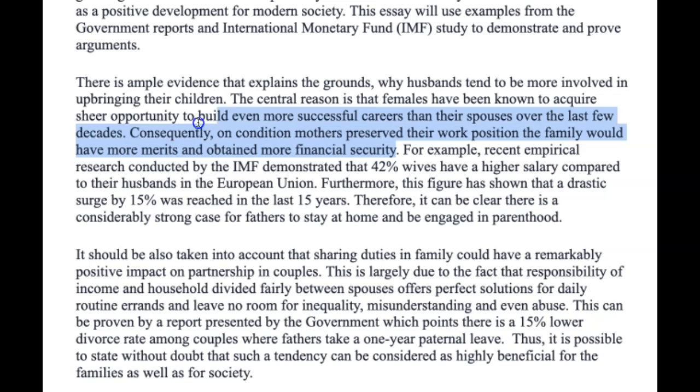Okay, I would have just simplified this. Consequently, I think I know what you mean. On condition mothers preserved their work position, the family would have more merits. Okay, so this bit I'm not so keen on. The family would have more merits. I don't really know what that means. Okay, that's not very clear. However, I think what we want to say is consequently, on this condition, not only, I think would have been perfect here, not only did mothers preserve their work position, but the family obtained more financial security. Okay?